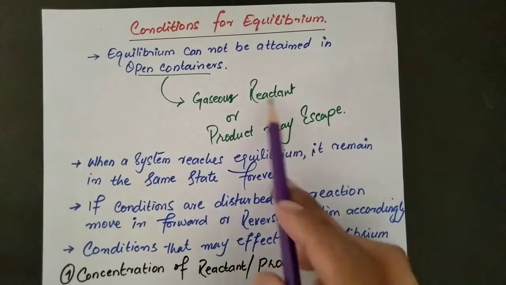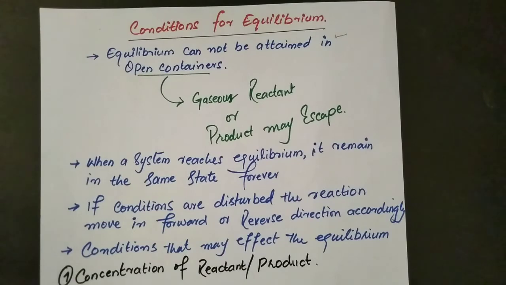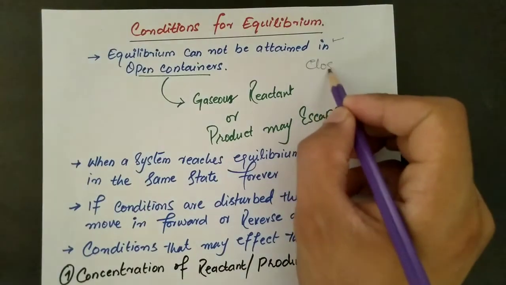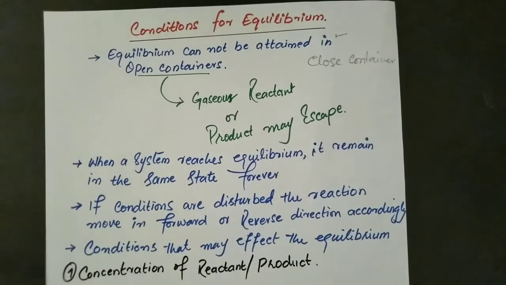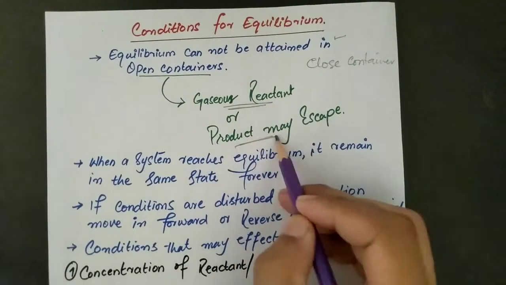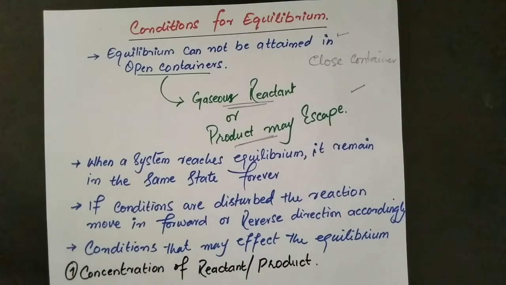Equilibrium cannot be attained in an open container. We have already discussed this point in our previous lecture: for equilibrium to be established, a closed container is compulsory. If the container is open, the gaseous reactant or product may escape through the container. So in order to retain all the reactants and products inside, we have to lock the container, we have to make it airtight.